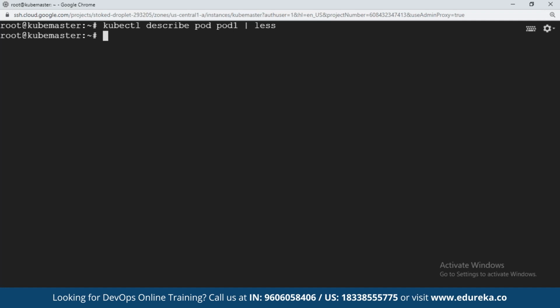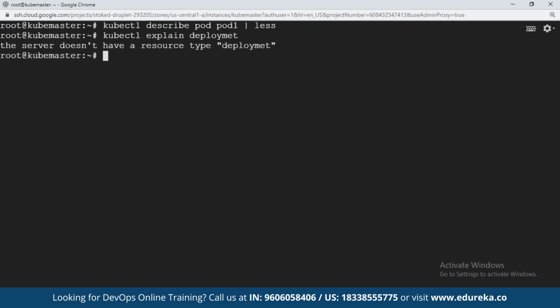If you want to create 10, 20 pods, and that too for your application, you want to deploy your application. For that, we have another object in Kubernetes called deployment, friends. Let me talk about it. kubectl explain deployment. So friends, if you want to learn what a pod is, what a deployment is, what replicas are, what a replica set is, just use this explain command of Kubernetes. Hey Kubernetes, explain to me what is a pod, what is a deployment. Please see here.